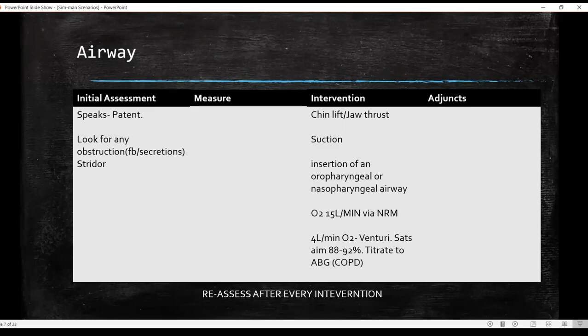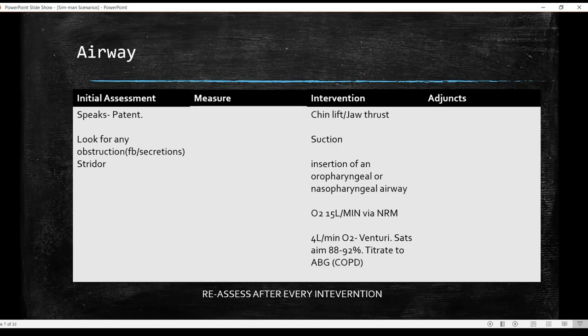Once you are assured that the airway is patent, it is always good to provide your patient with oxygen. Because sometimes on initial assessment, airway may seem patent, but it may get jeopardized later. Because if the patient does have depressed consciousness later, that itself can also lead to airway obstruction. So it's always safe to initiate high flow oxygen, 15 liters per minute, via a non-rebreather mask.